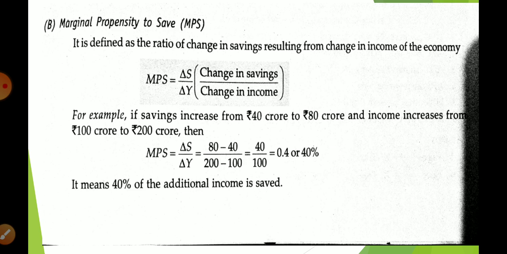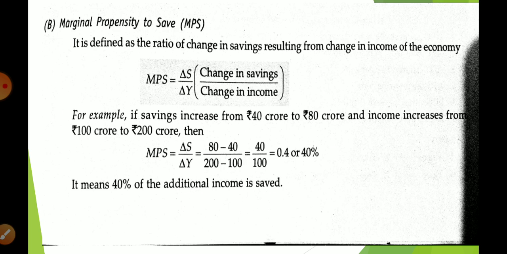So marginal propensity to save: when the economy gets some extra income, what people are going to do with that extra income, how much of it they are going to save, this is marginal propensity to save.